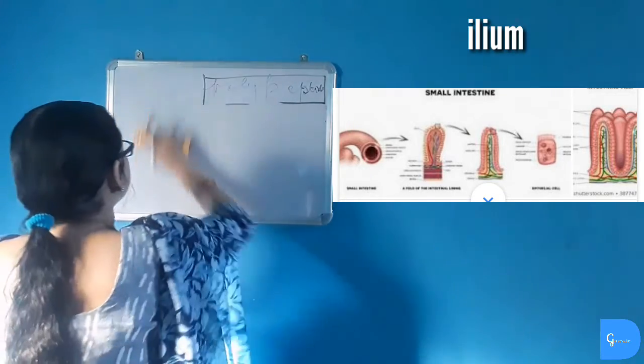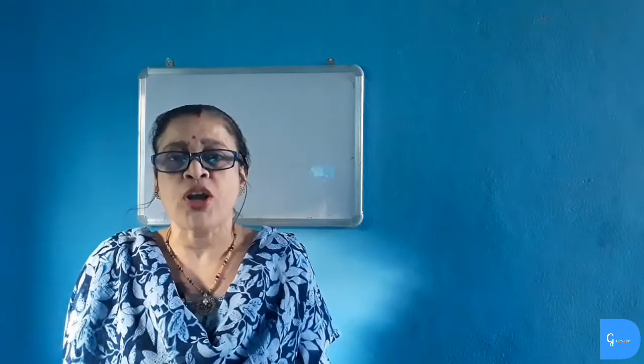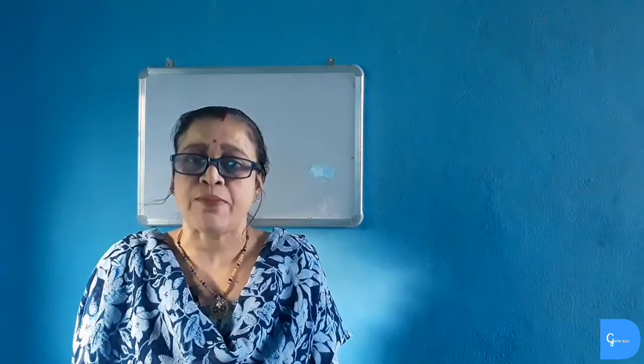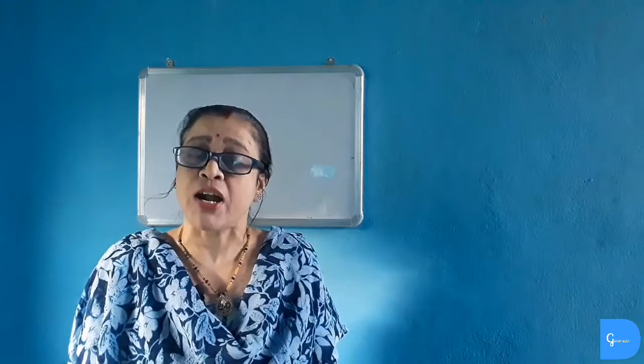So digestion of carbohydrate, protein and fat is completed and the food is absorbed in the ileum and reaches the blood capillaries. From the small intestine, foods are easily absorbed by the presence of villi, which are finger-like projections present in the wall of the intestine. So after the digested food is absorbed, what happens to the undigested food?